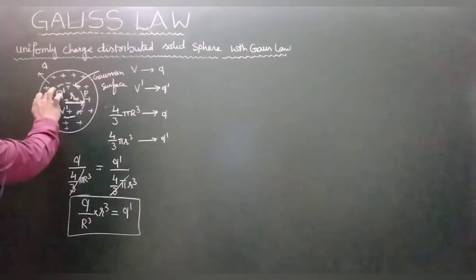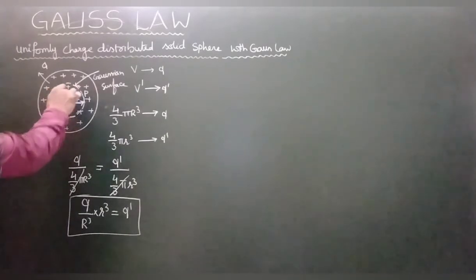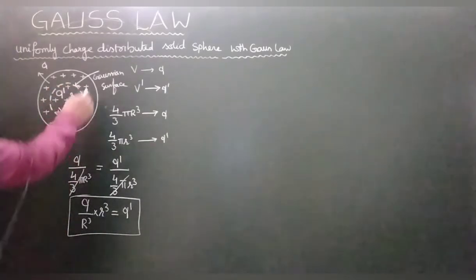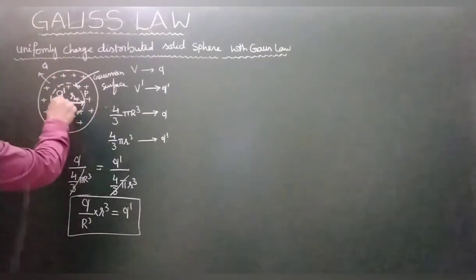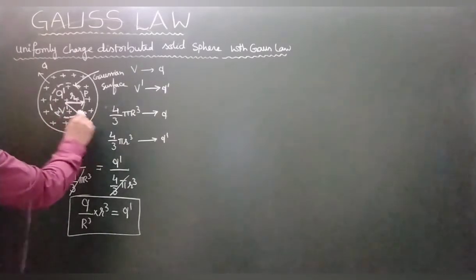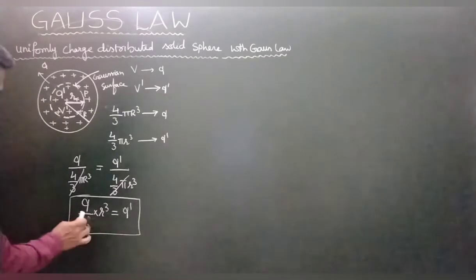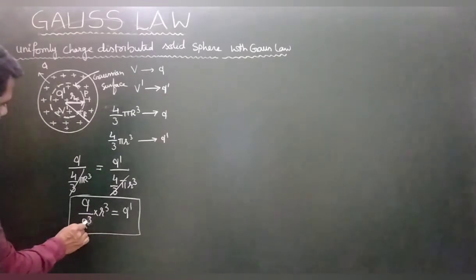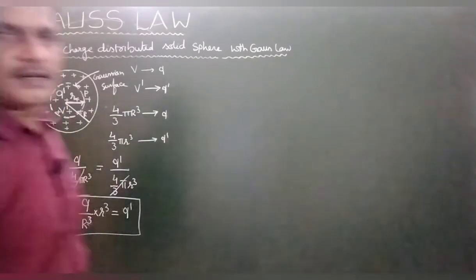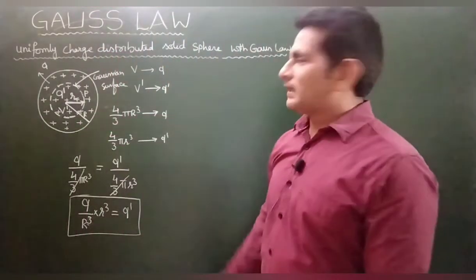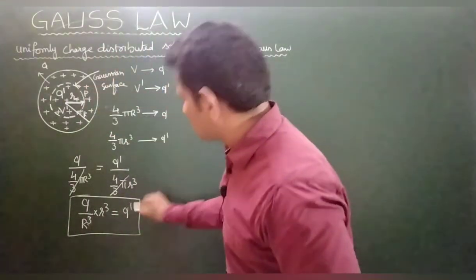Inside the Gaussian surface, how much charge? Q dash. What is Q dash? Total charge Q into small r cube by total radius R cube. This much of the charge is inside the Gaussian surface. Are you getting my point? Inside the Gaussian surface, how much charge? This much of the charge.